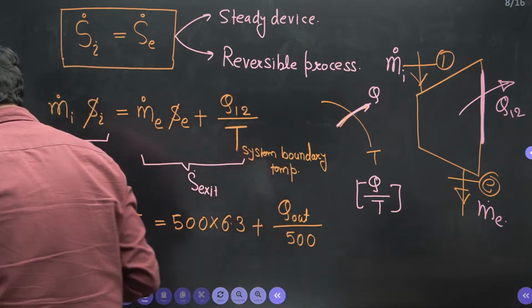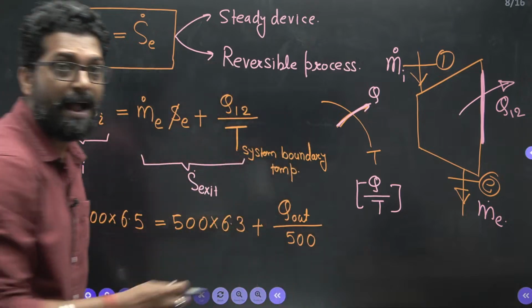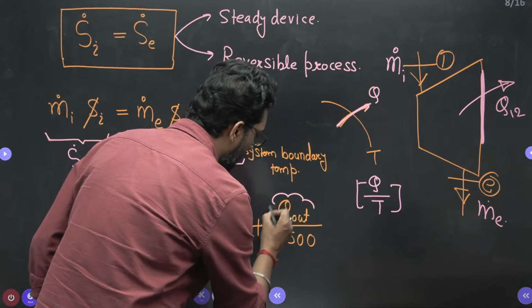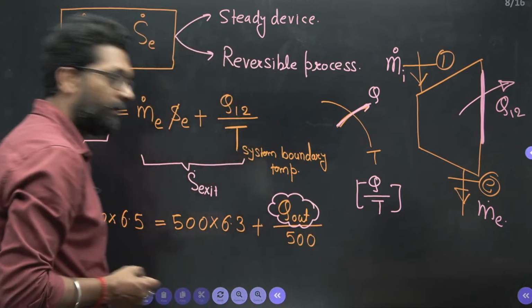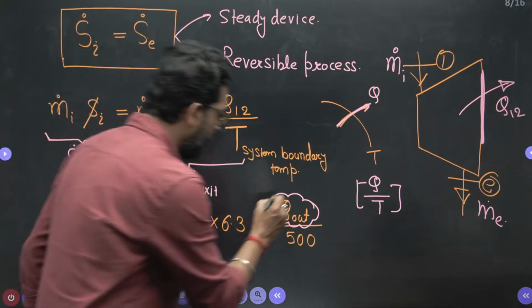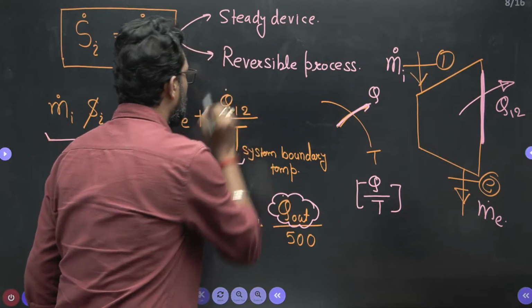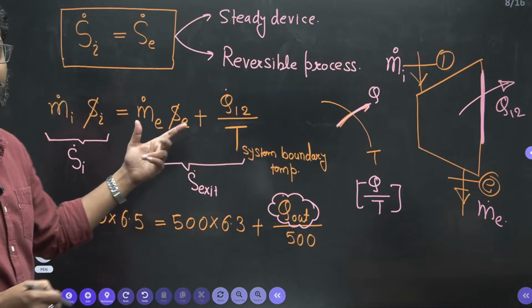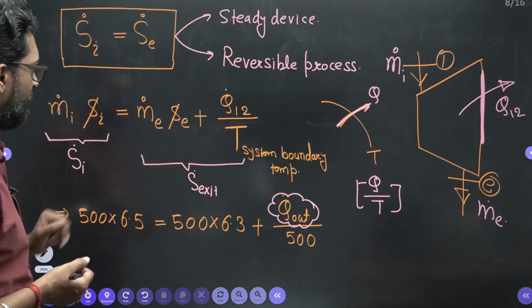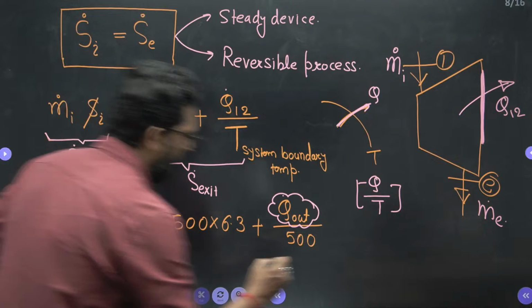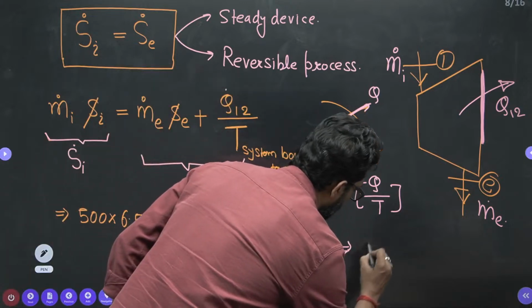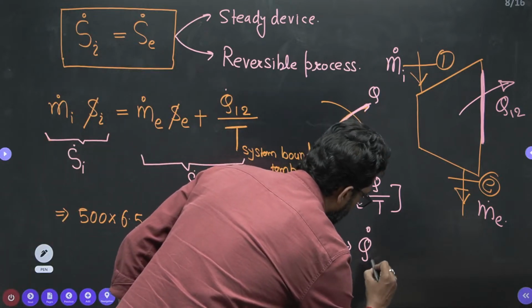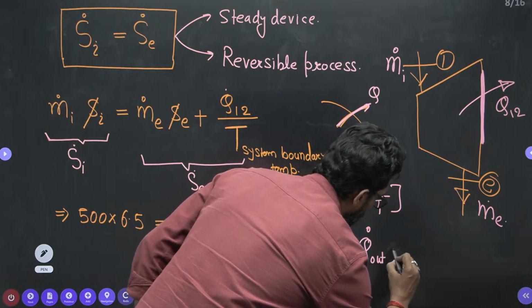Now my dear, from here you can easily find what is the heat out from the system in megawatt. That means this is rate basis. Megawatt, that means watt is what? Joule per second. That means rate basis. So from here, the rate of energy out is equal to how much?